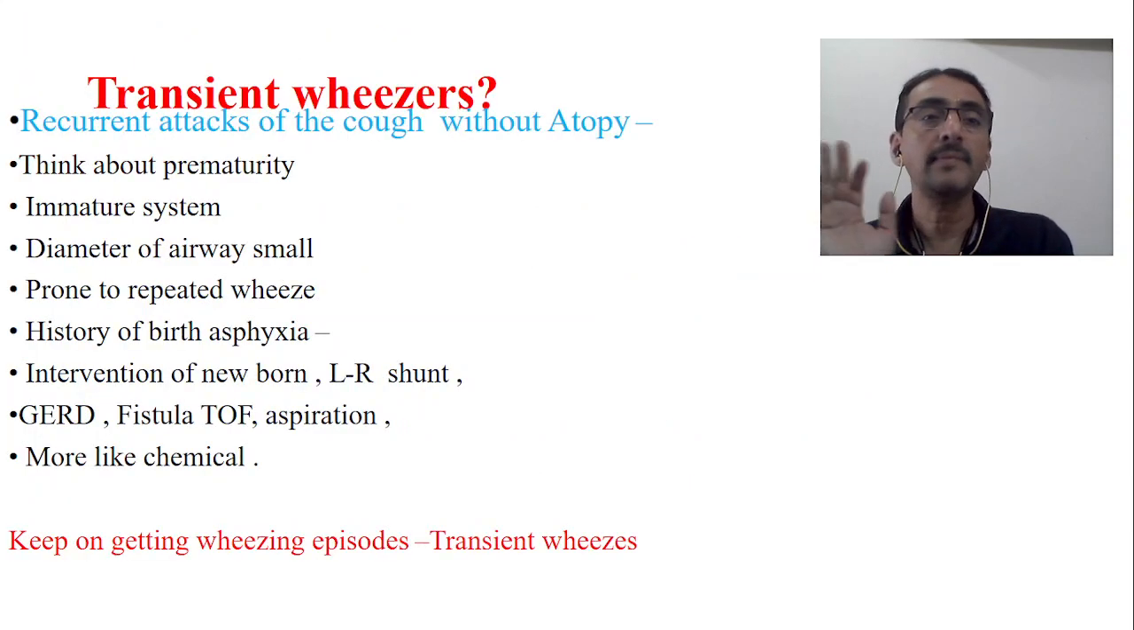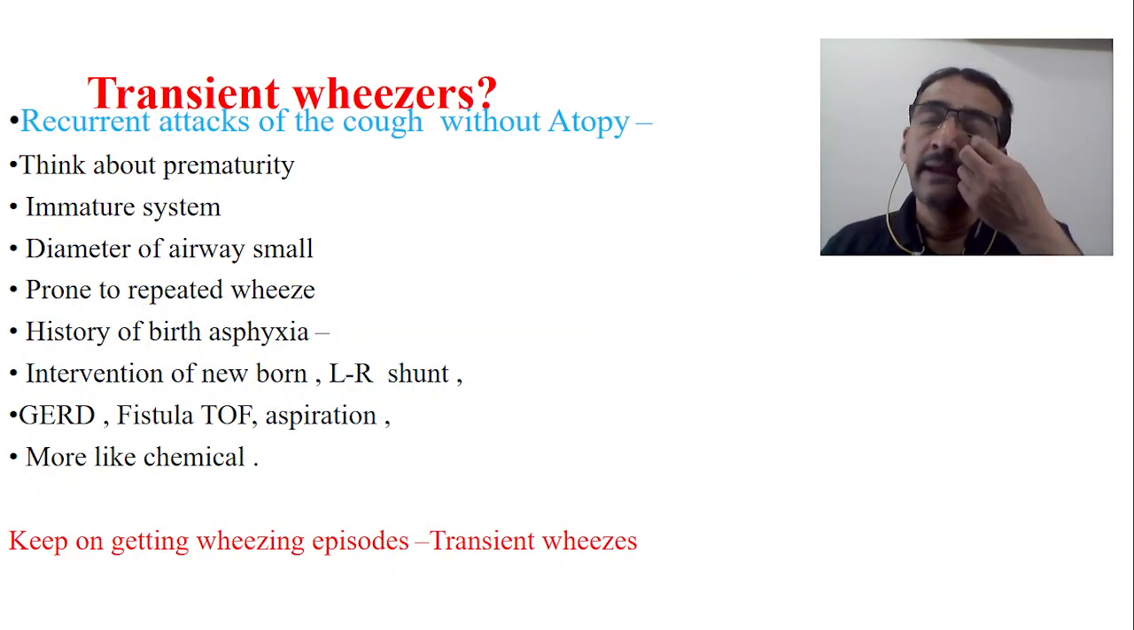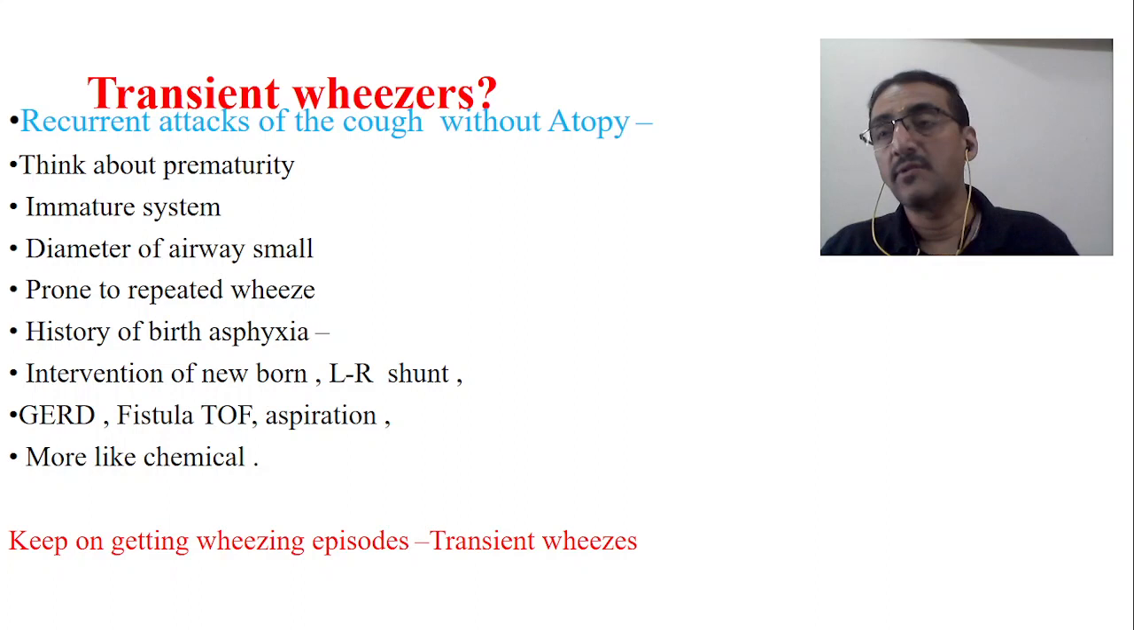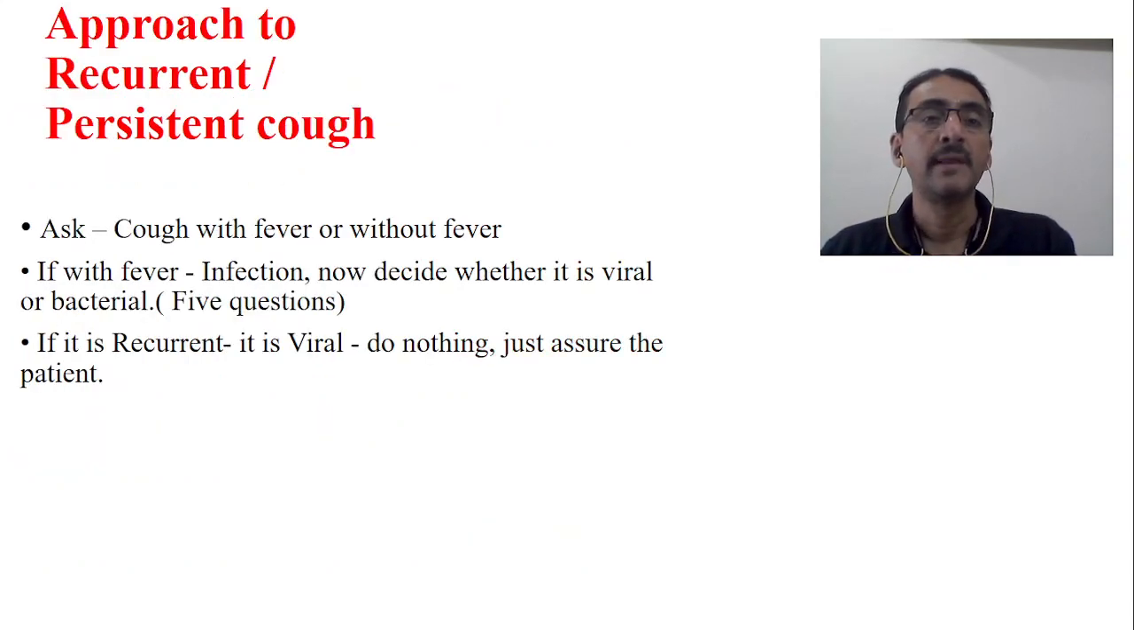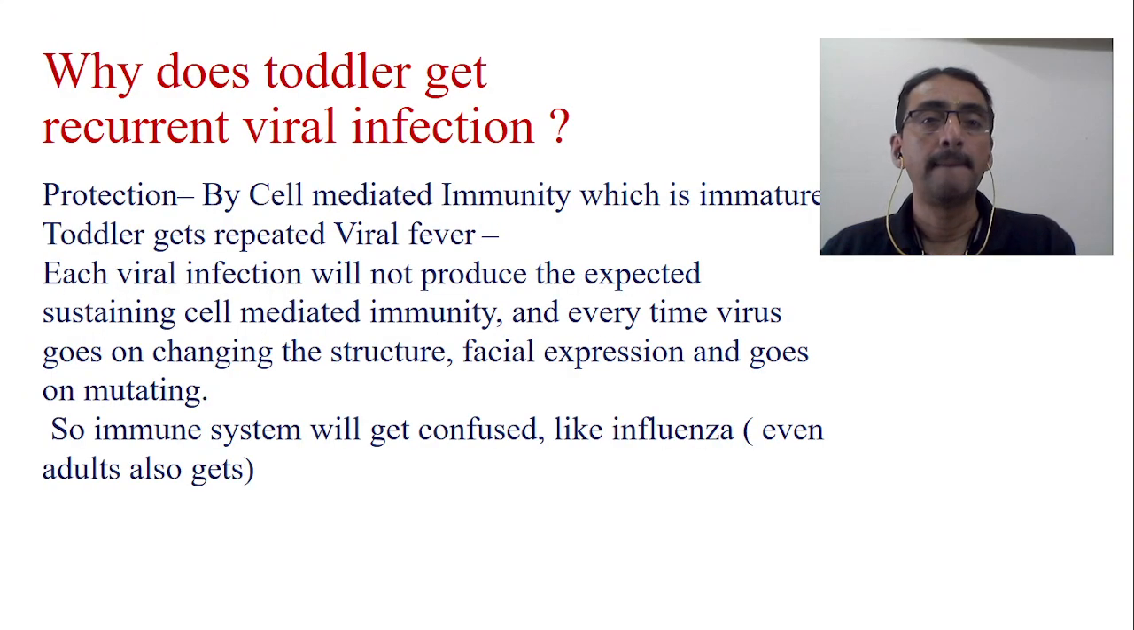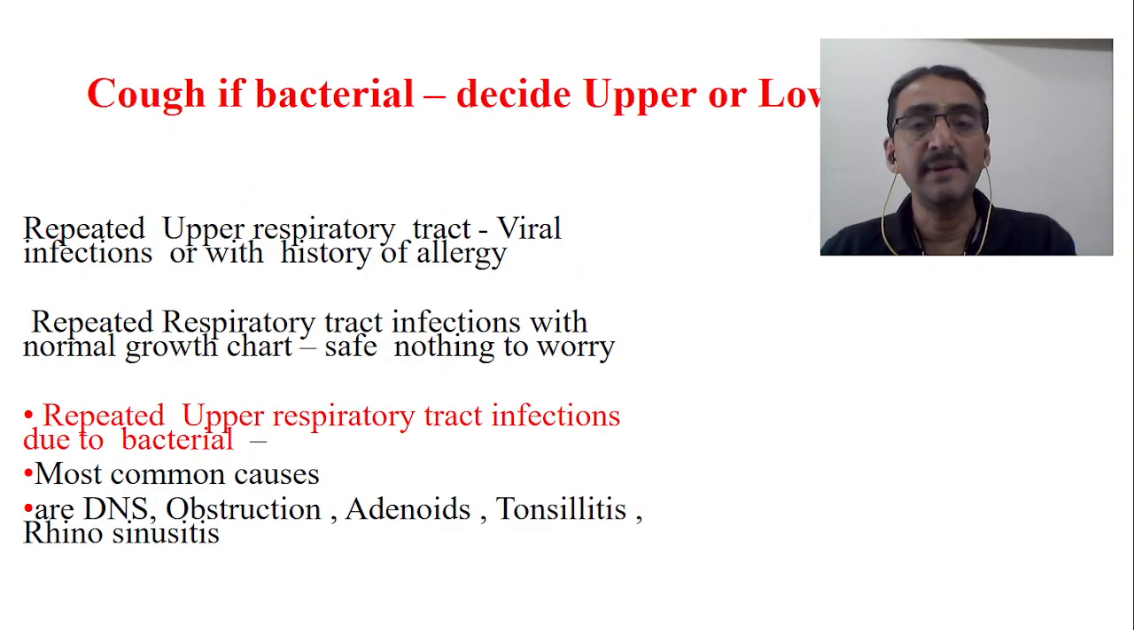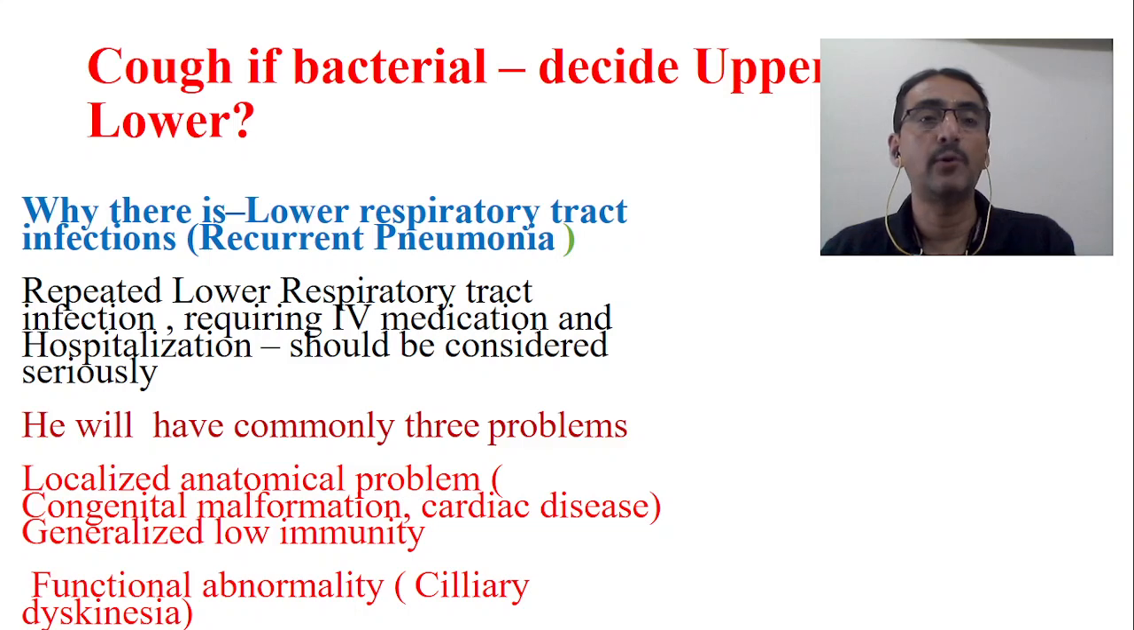Now, in children, this type of allergy is quite common. The atopic allergies in children are classified in three important groups. One is transient wheezers, another one is IgE mediated, and another one is atopic.